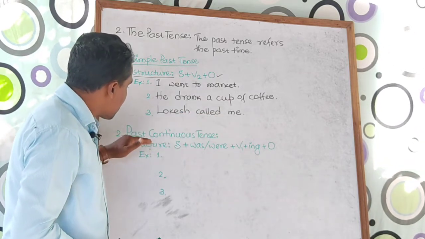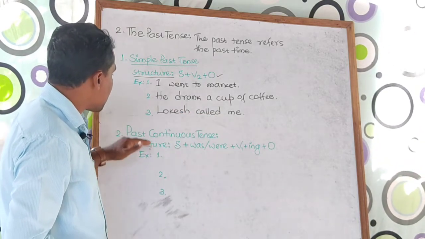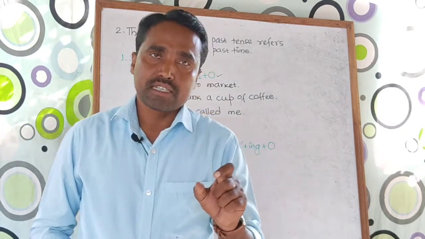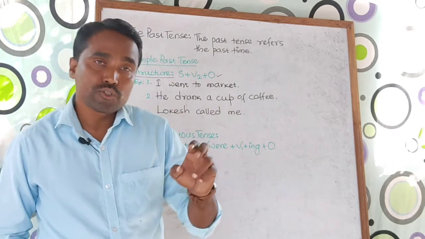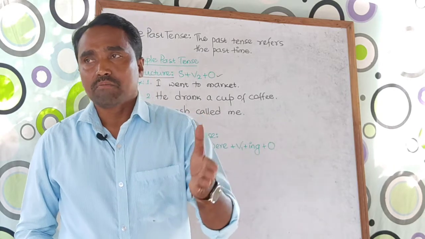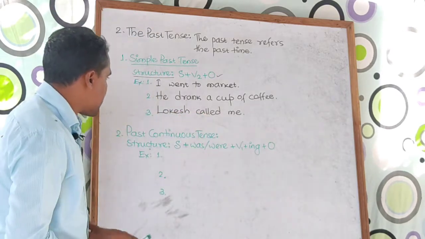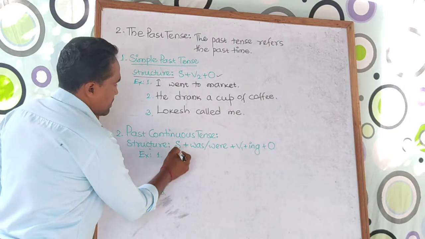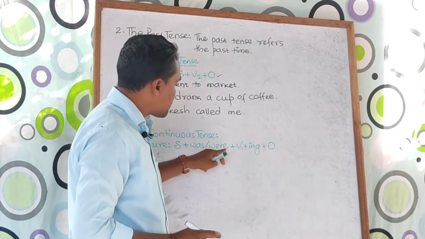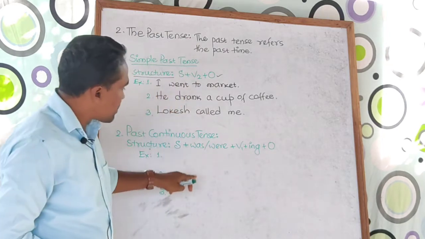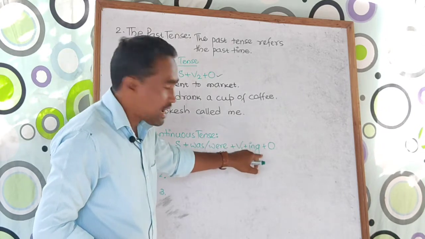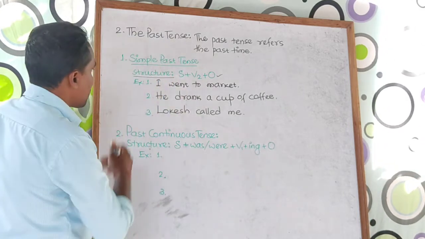Now come to the second kind of past tense, that is past continuous tense. Past continuous tense means the action which was going on for some time in the past. Look at the structure here. Start with subject, then we have two auxiliaries here. One is was, another one is were. For singular number use was, for plural number use were. Then use V1 plus ing plus object.